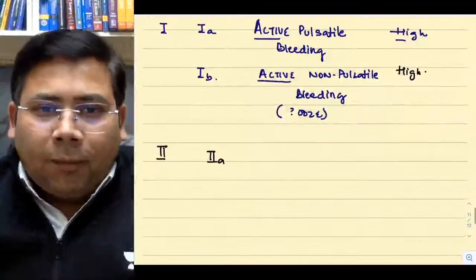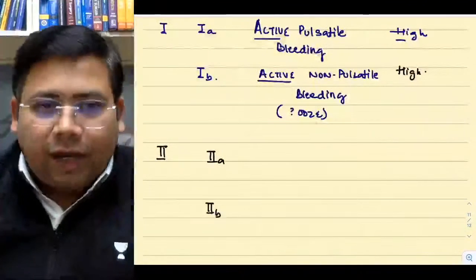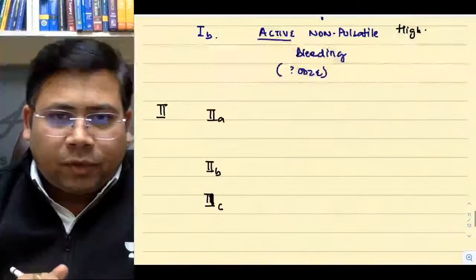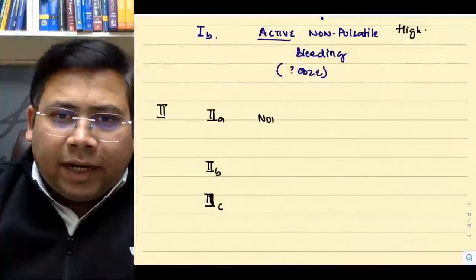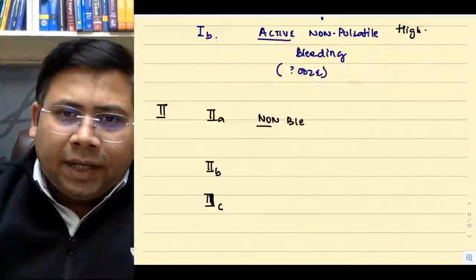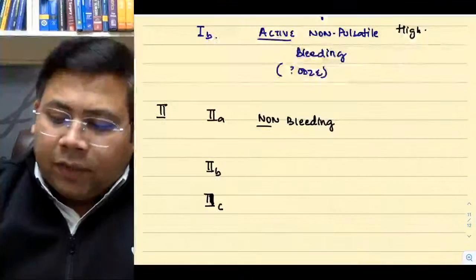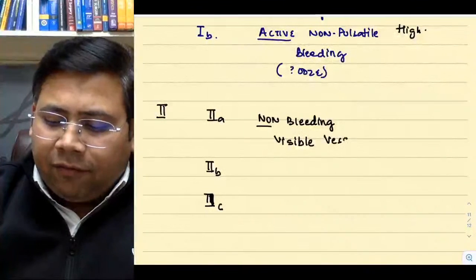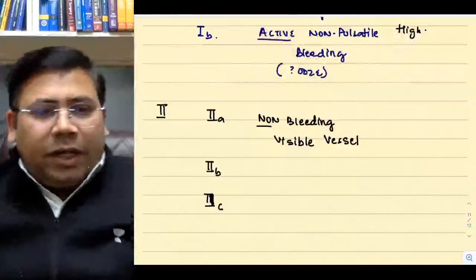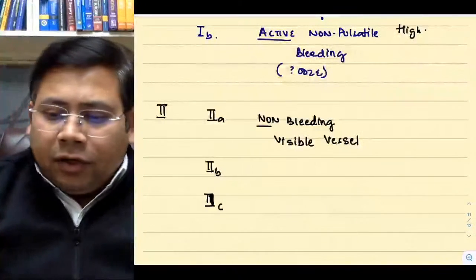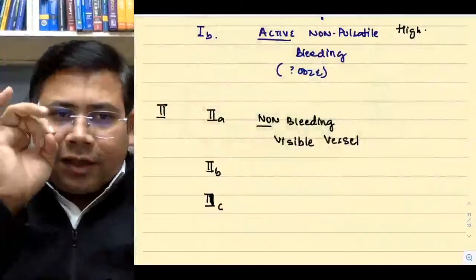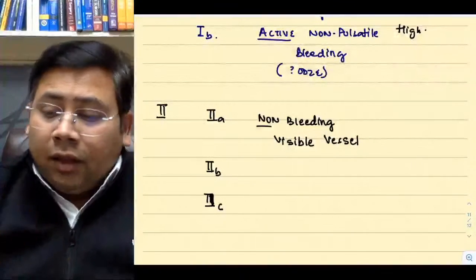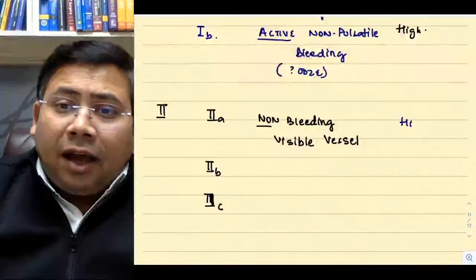Okay. Now, what about 2A? We have 2A, 2B and 2C. What do you mean by 2A, 2B and 2C? Remember, it is non-bleeding. It is a non-bleeding visible vessel. Students, tell me, if it is a non-bleeding visible vessel, will it have a very high risk of rebleeding, low risk of rebleeding or intermediate? Try to understand. If the vessel is visible, the acid of the stomach can erode it and it can cause bleeding. So remember, it is associated with a high risk of rebleeding.